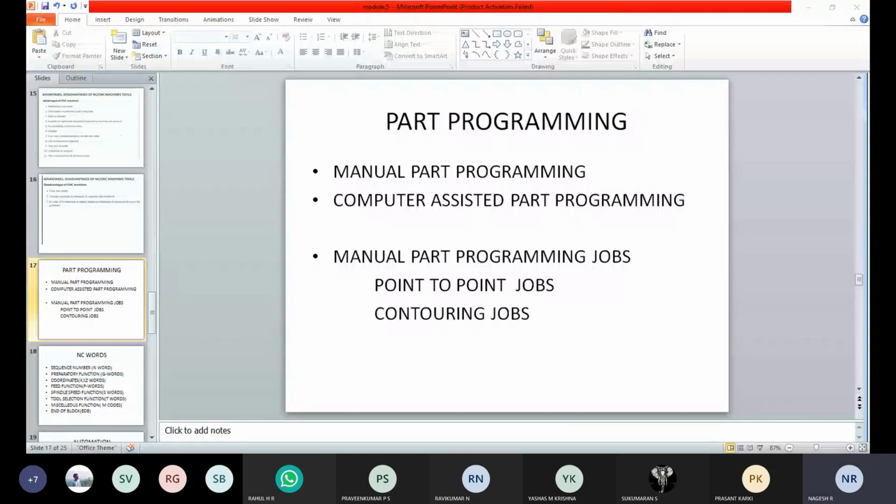Then it will be transmitted to the tape recorder, or we have different modes of inputs to the system, like tape printer and paper printer. Different types of instructions are there in order to pass the instructions to the machine.